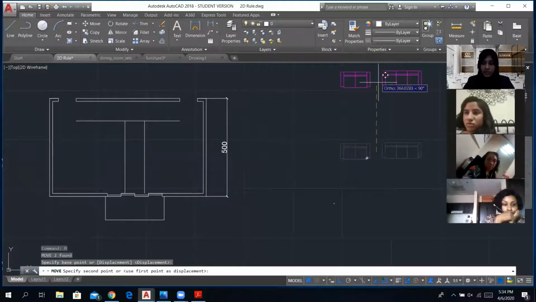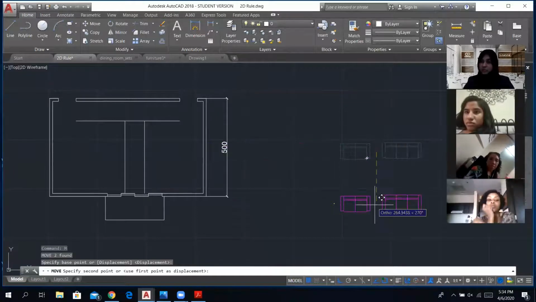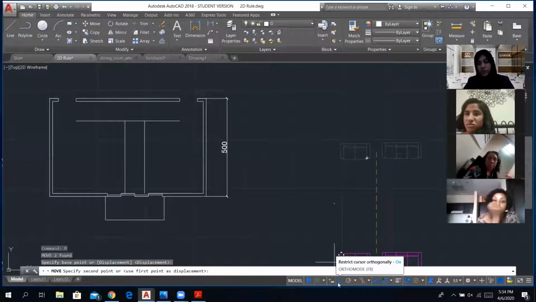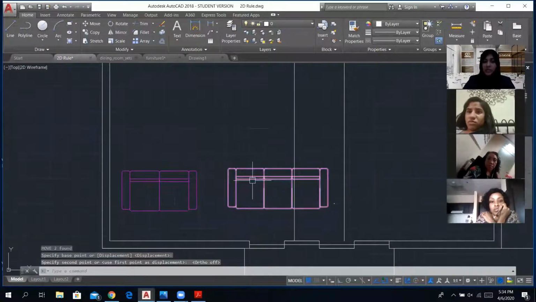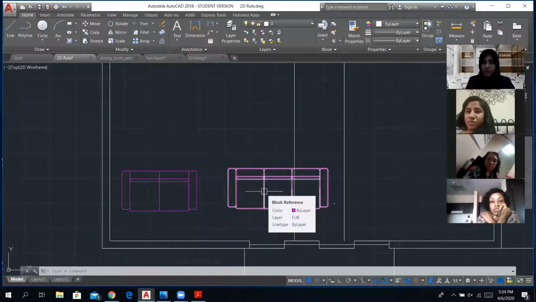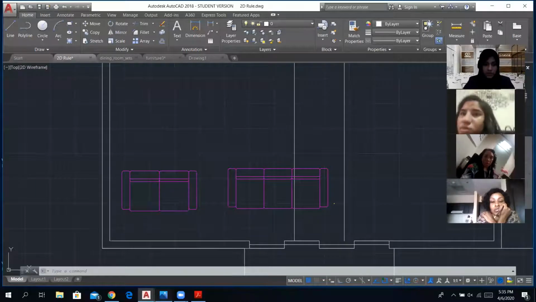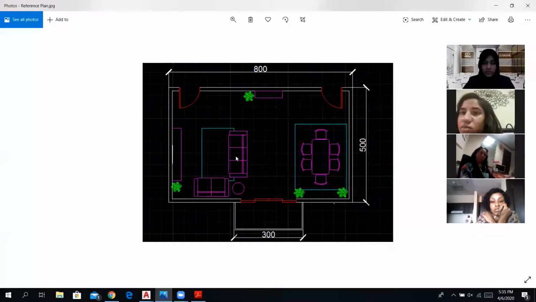So as you can see, the movement is restricted only to 90 degrees. That's because this is on. We can turn that off and just place them. Next comes how to rotate these furniture so they are aligned properly, the way we want it to be designed. So this one goes in, this goes here and it's facing the side.